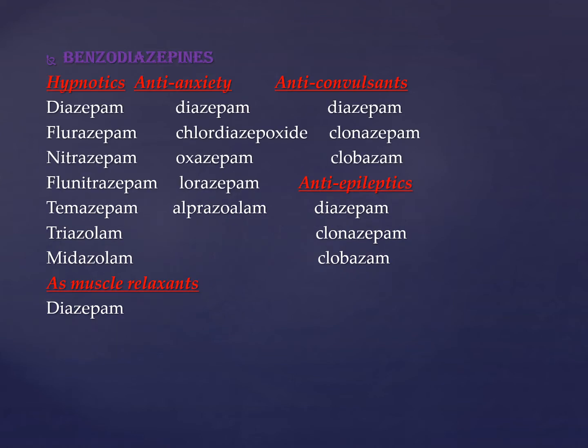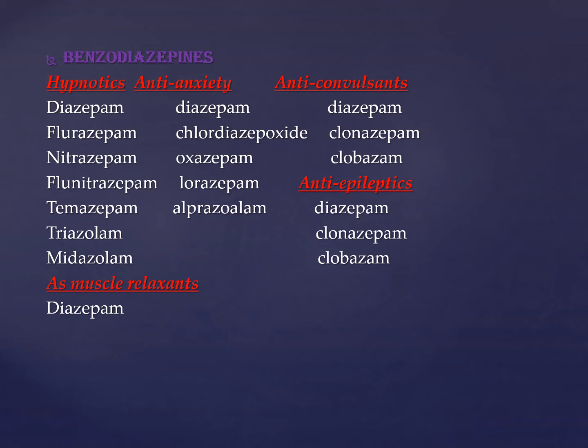Then benzodiazepines have been classified on the basis of their clinical uses. As hypnotics, which induce sleep, there is diazepam, which is the main prototype drug, then flurazepam, nitrazepam, and a number of other drugs which you can memorize. Then anti-anxiety drugs, or anxiolytics, in which again there is diazepam, chlordiazepoxide, oxazepam, lorazepam, and alprazolam.